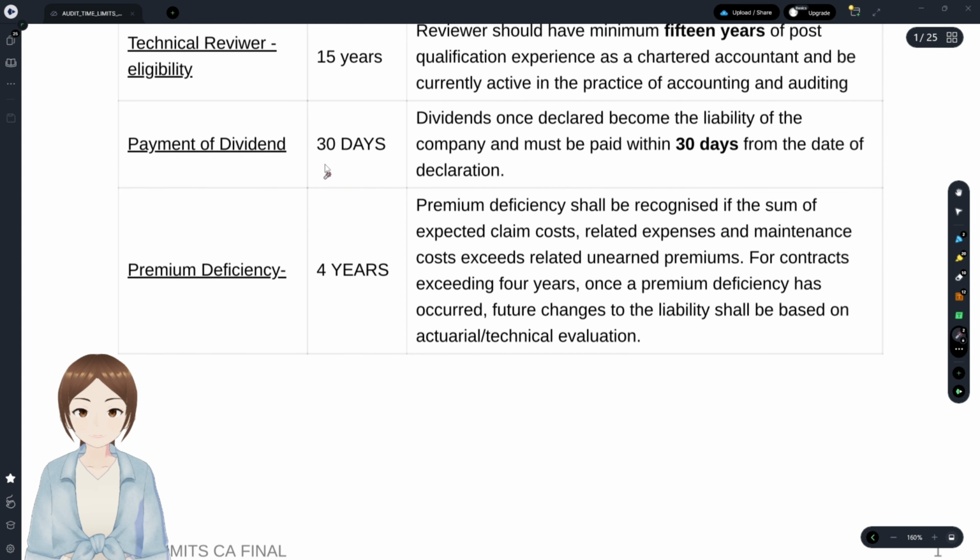Dividend. Within 30 days from the date of declaration, the company has to pay the dividend.